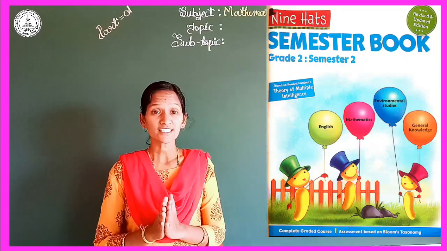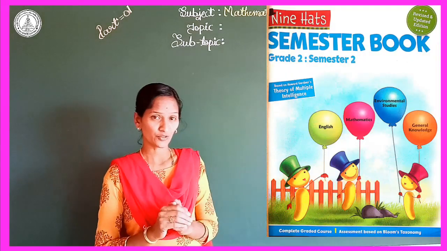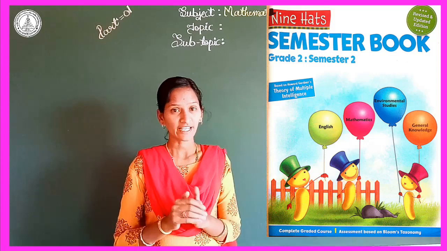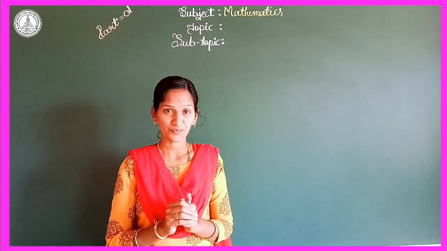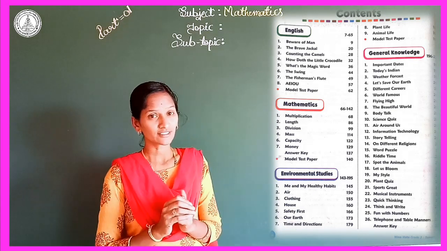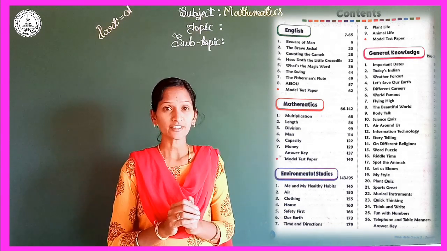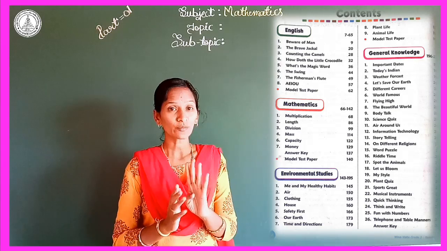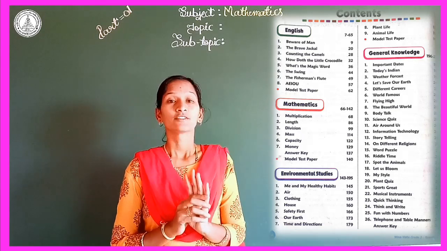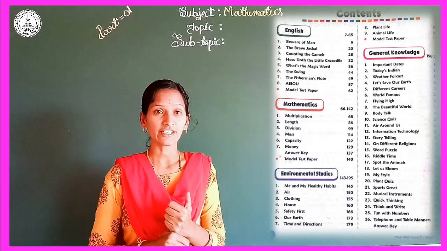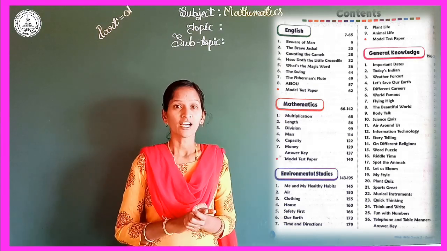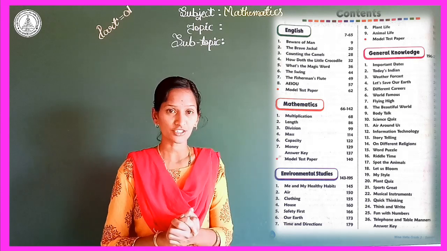Here is the second standard, second semester textbook. Its name is 9 Hands. Now all of you watch the contents page. See here, this is the contents page, right? In that, the four main subjects are there. The first one is English, the second one is Environmental Studies, the third one is Mathematics, and the last one is General Knowledge.